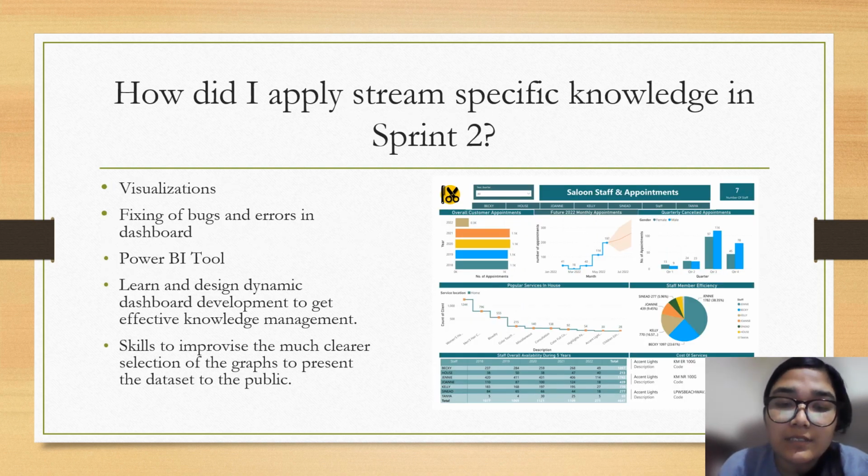I polished my skill of designing dashboard visualizations and understood what data they contain. I, along with my team, fixed the error box, because we had created several versions of the visualization that couldn't be included in the dashboard. The analysis tool we used to gather the information for the dashboard was Power BI, and I now have more grip on the Power BI tool. I was able to make an efficient and interactive dashboard, and I applied my skill to present understandable and formal graphs that the public can easily understand.